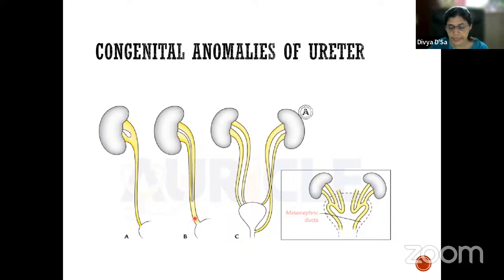Then we have the second type, which is the bifid ureter, where the upper end of the ureter is bifid. If you see, two are there. Then we have the double ureter. So we have the bifid ureter and the double ureter. Basically these are all because of the premature division of the ureteric bud.